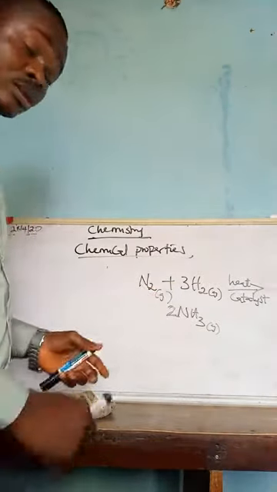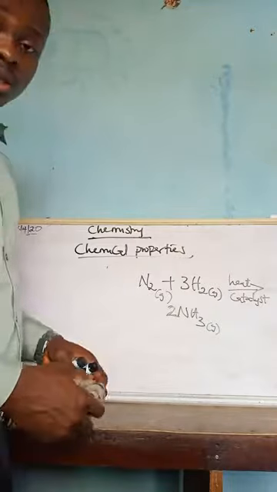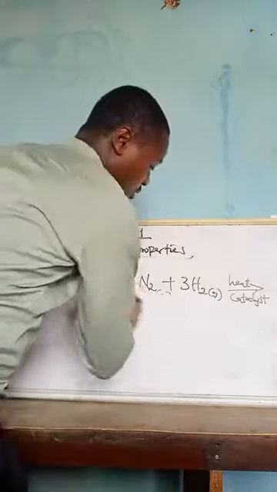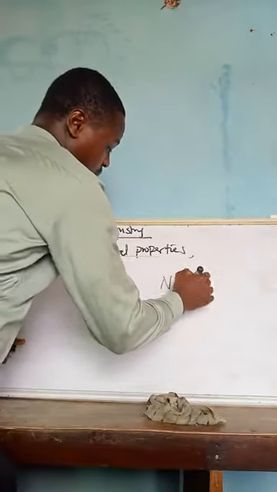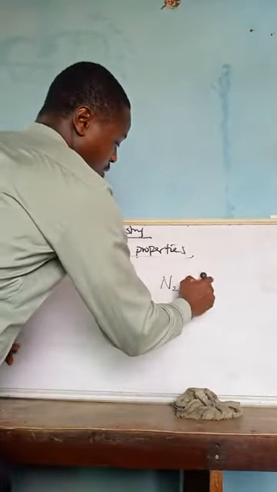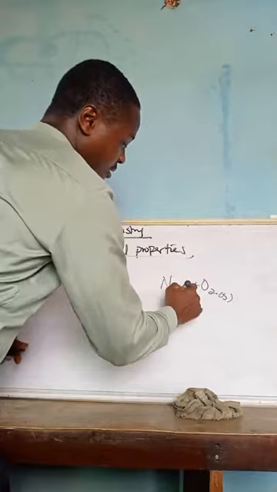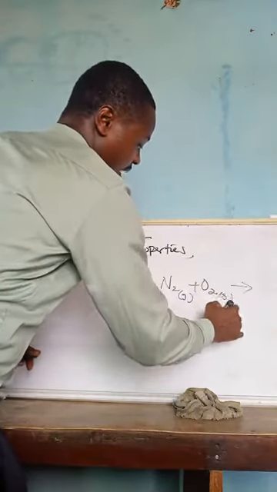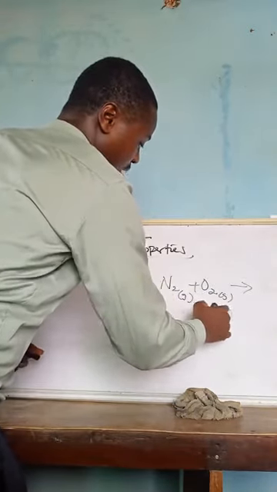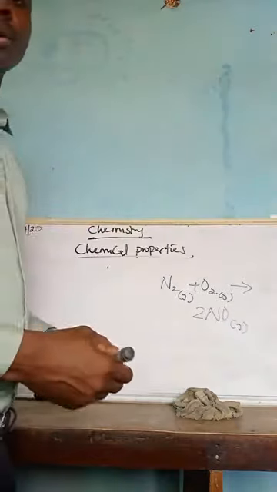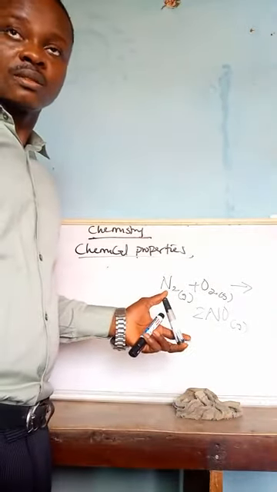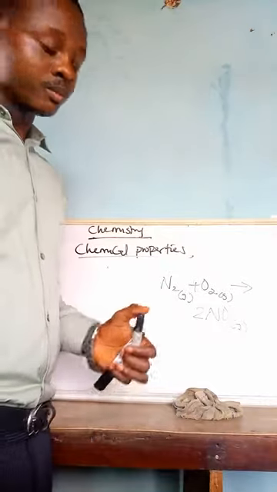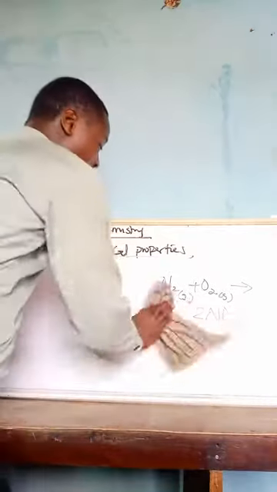Then nitrogen can also combine with oxygen. When it does that, nitrogen oxide is formed. So you have N2 plus O2. They are both gases. So we now have NO, which is a gas. These are just a few of the reactions that nitrogen can undergo, since it's not very reactive at low temperature and pressure. Now the uses. What do we use nitrogen for?